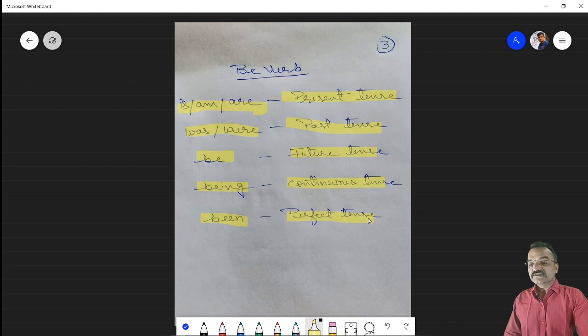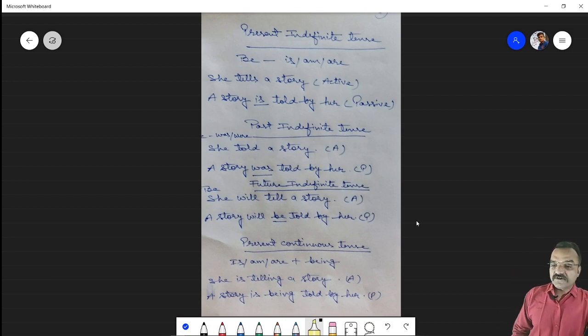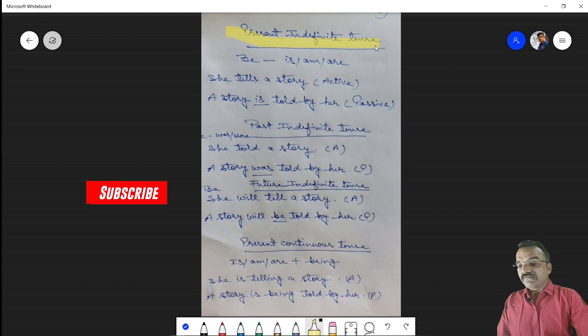So how we will use these be verbs while changing an active sentence into passive voice, we will explain. Actually this is the magic of be verb, that we can change an active sentence into a passive sentence. So let's start how an active sentence is changed into passive voice. We are beginning from present indefinite tense. So how is the be verb used? Is, am, are, which is actually the be verb of present tense.